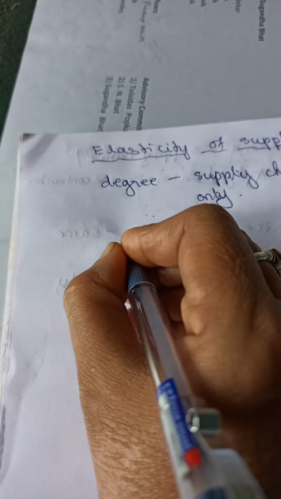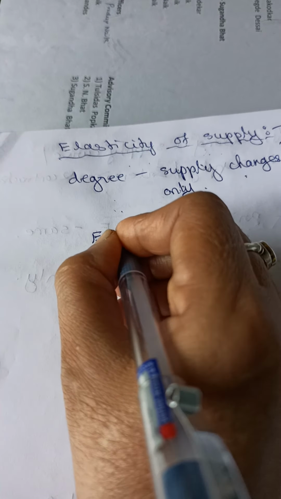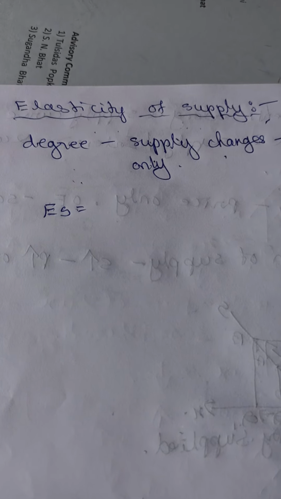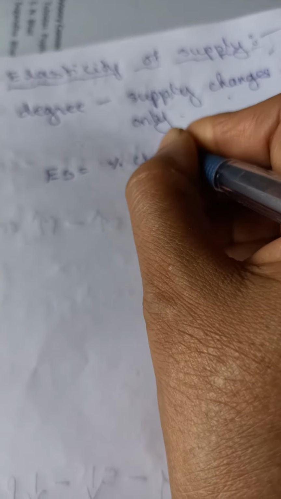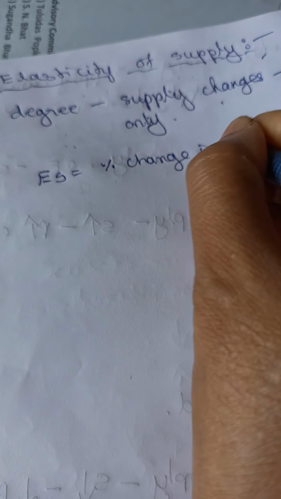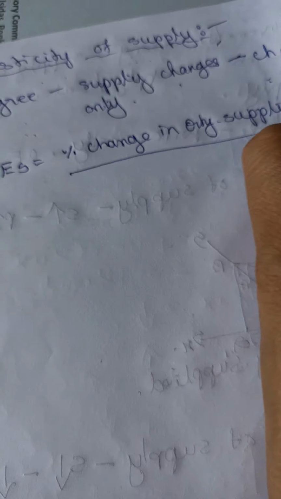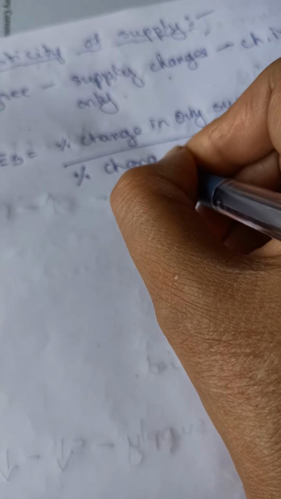So what is the formula? It is just like demand. Instead of the word demand, supply will come. Elasticity of supply, ES, is equal to percentage change in quantity supplied divided by percentage change in price.